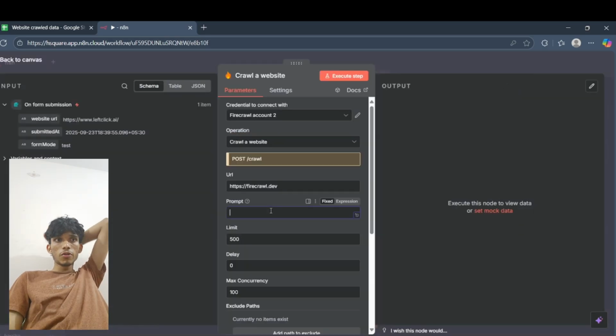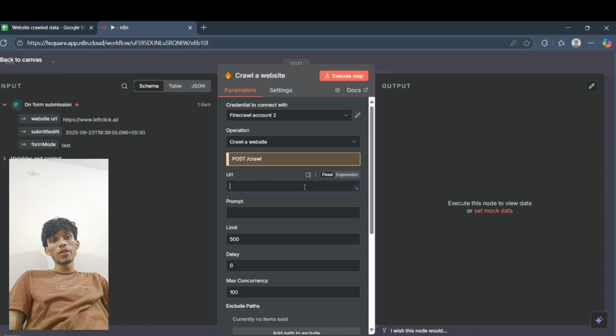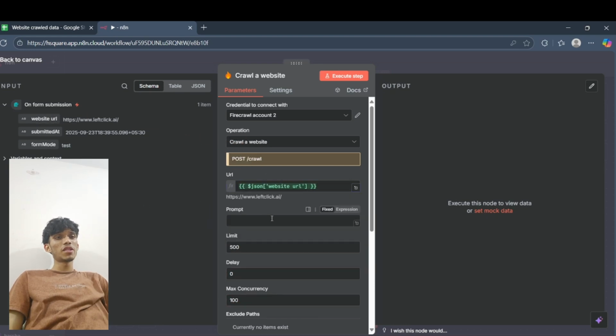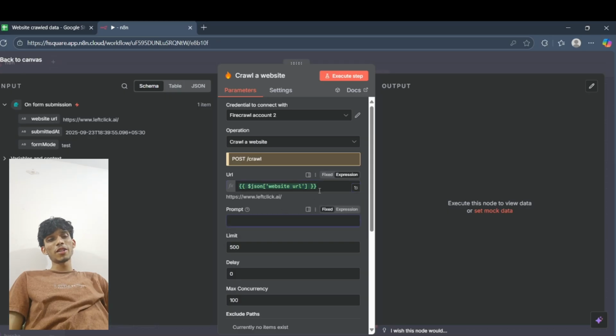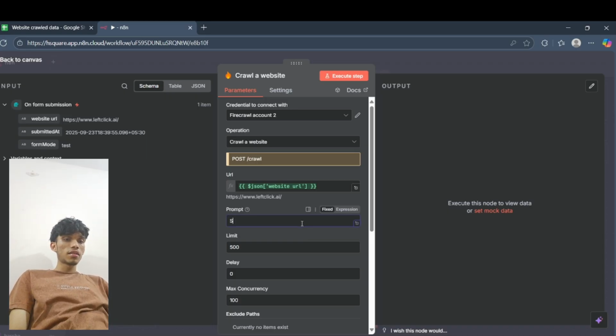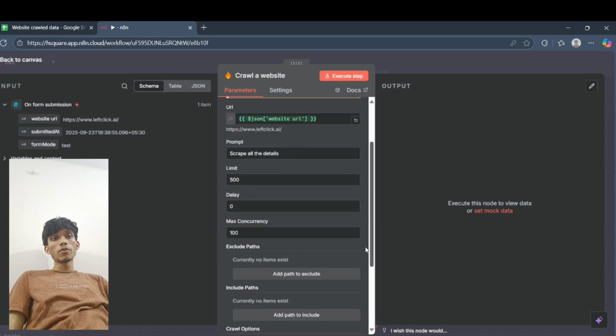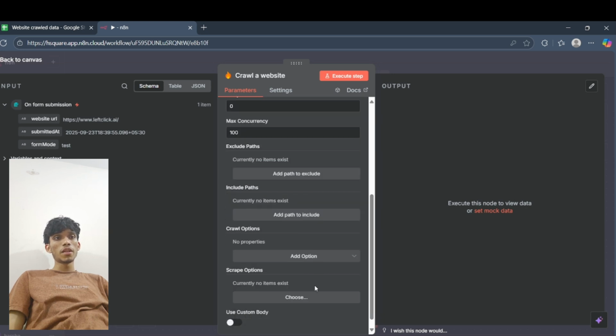And then you can also give the prompting as well. Let's delete the default Firecrawl URL and drag and drop our URL, which we want. This is the dynamic JSON field. We don't have to drag and drop every time whenever a person submits the form, Firecrawl automatically takes it. And let's give it a prompt: scrape all the details.